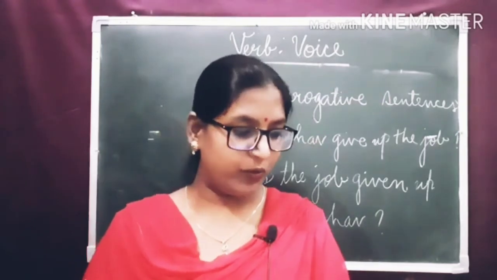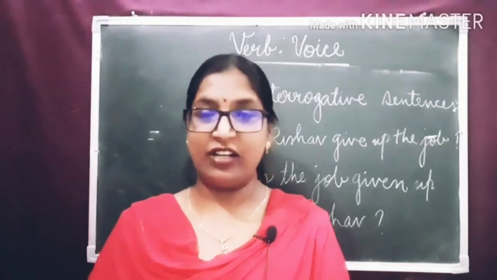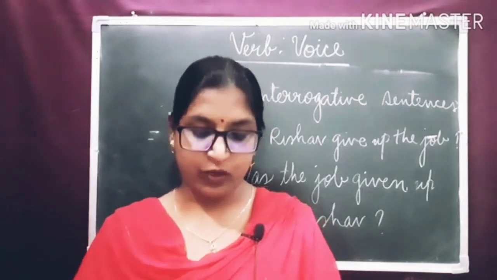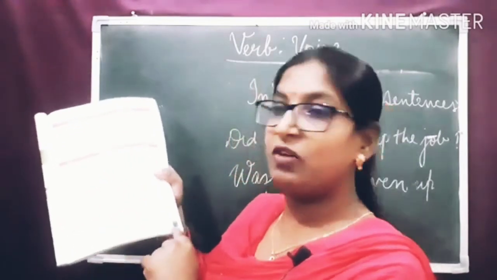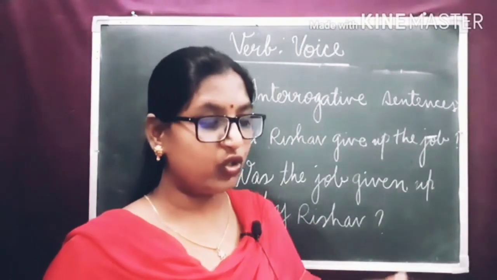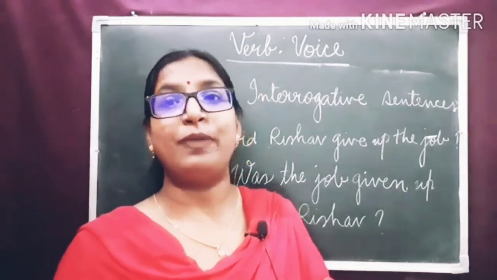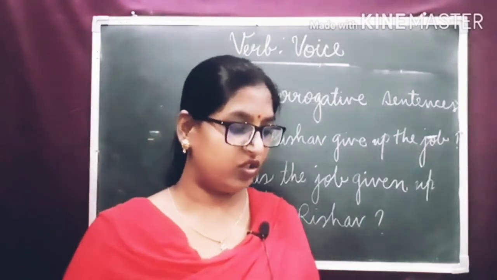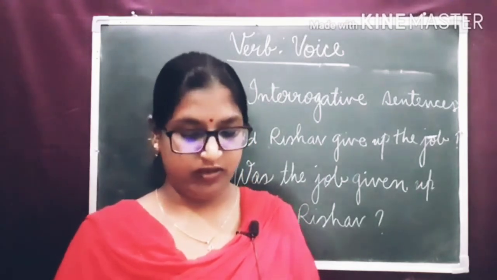So, I hope you understood this, and a number of exercises are given in your book. You should try to solve by yourself, following the rules whatever you have studied. The most important thing is to learn the table given on page number 101. This table is very, very important. Clear? You should know the structure of the verb in the passive voice according to the tenses. Clear? I hope you understood this topic well, and revise it and learn this table thoroughly. Thank you.